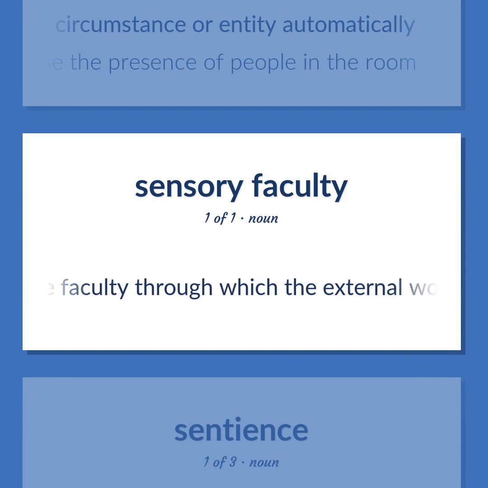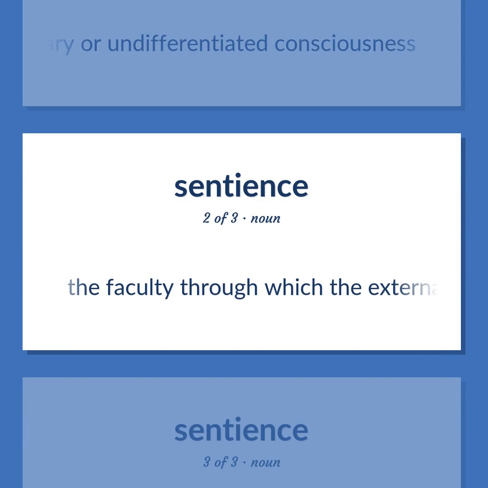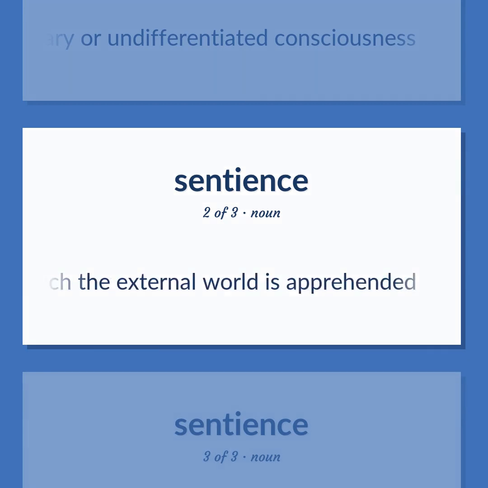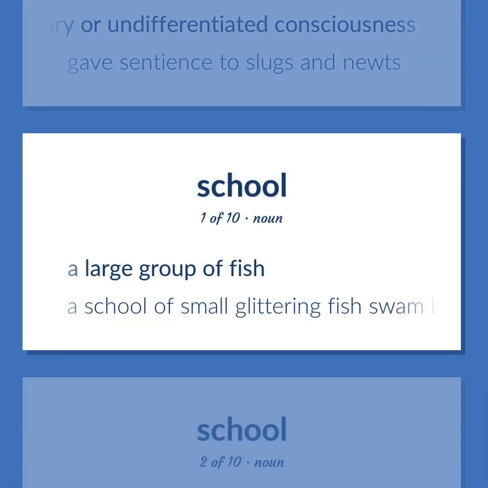The faculty through which the external world is apprehended. State of elementary or undifferentiated consciousness. The faculty through which the external world is apprehended. The readiness to perceive sensations, elementary or undifferentiated consciousness. Gave sentience to slugs and newts. A large group of fish.